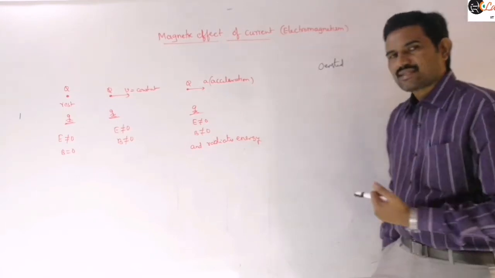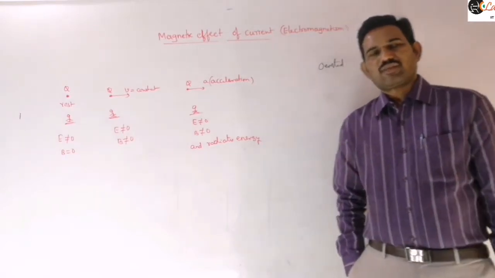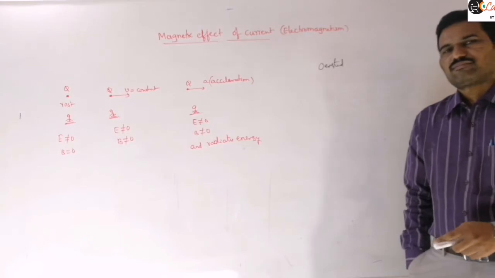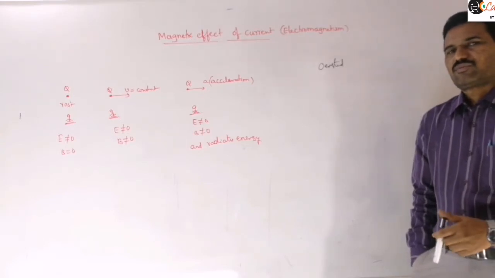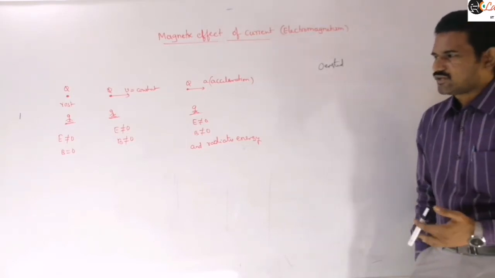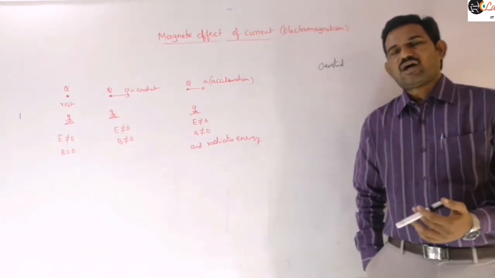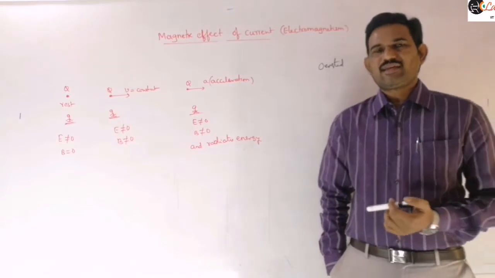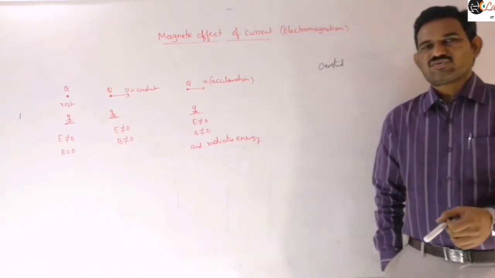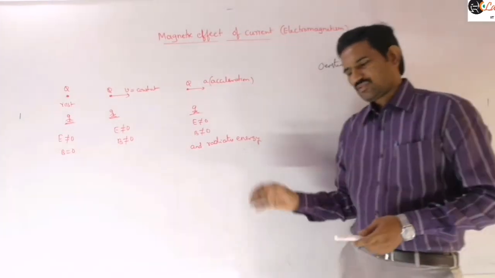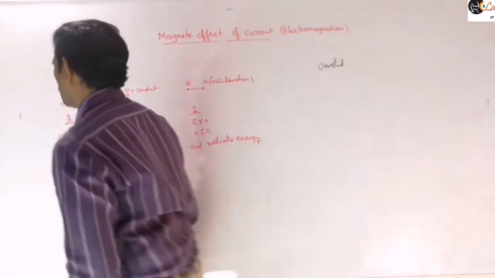And next, an accelerating charged particle produces an electric field, a magnetic field, and also it radiates energy. Just draw these three cases so that you can understand them easily.